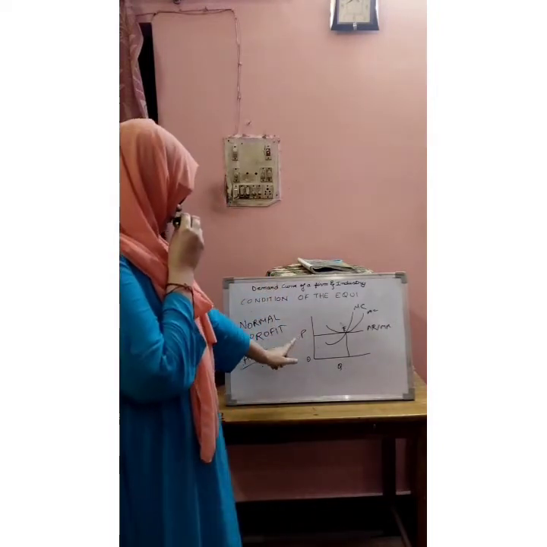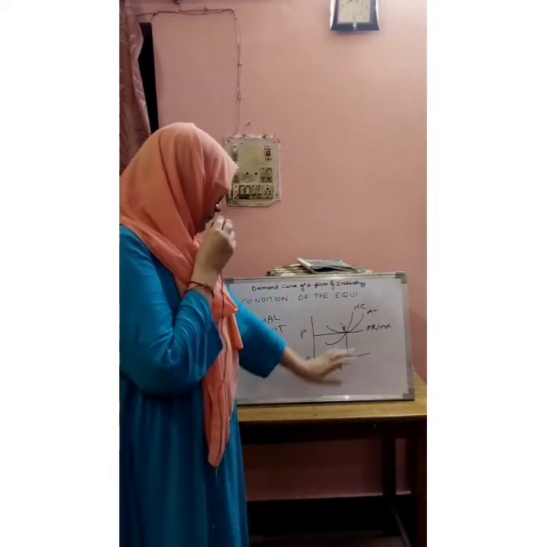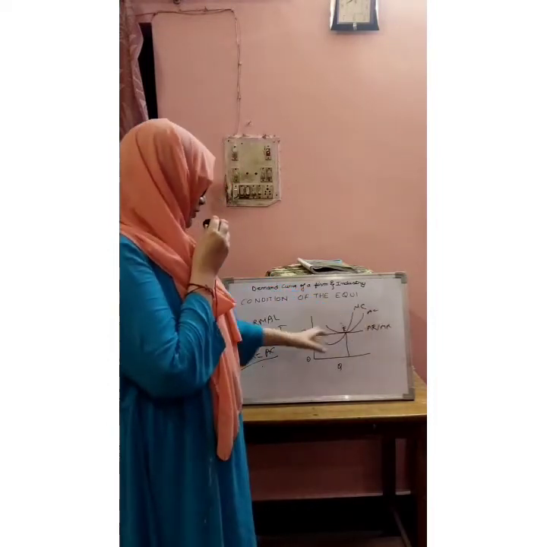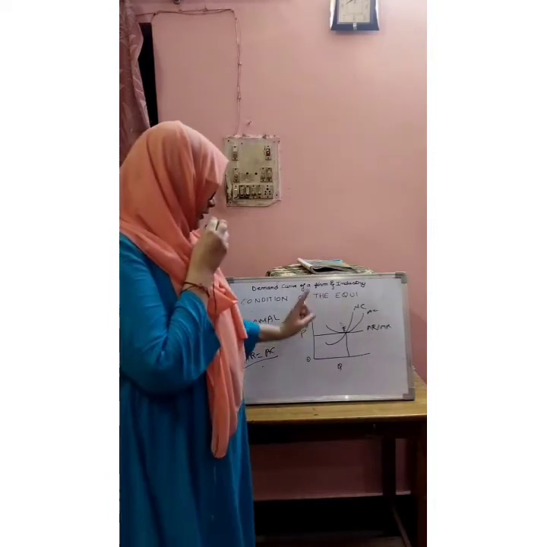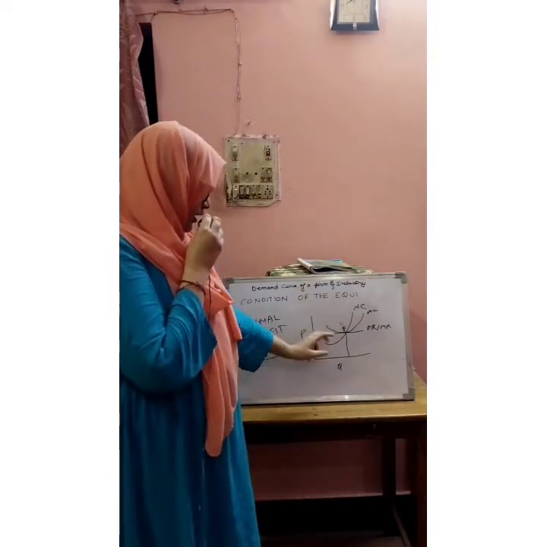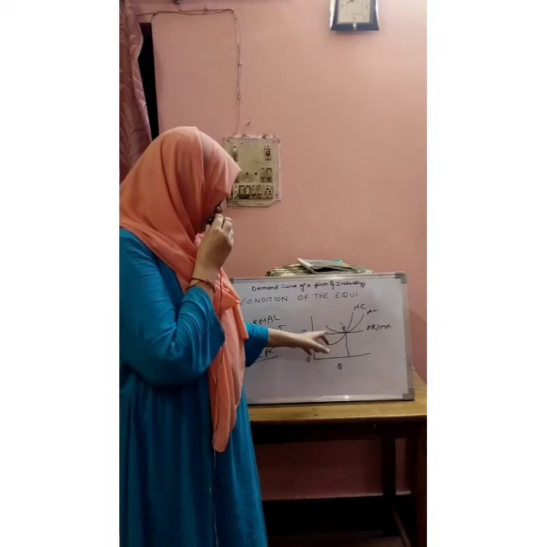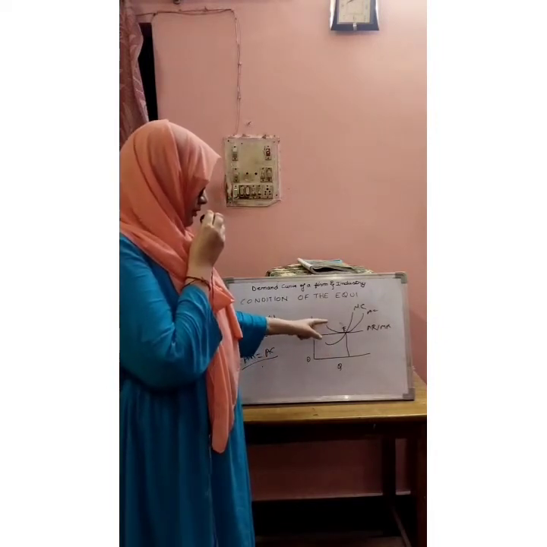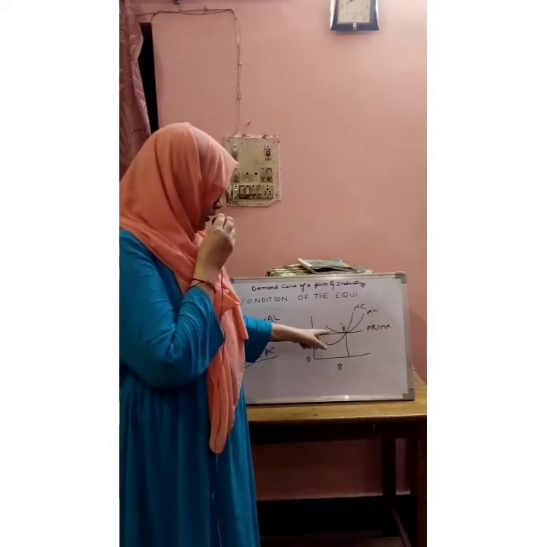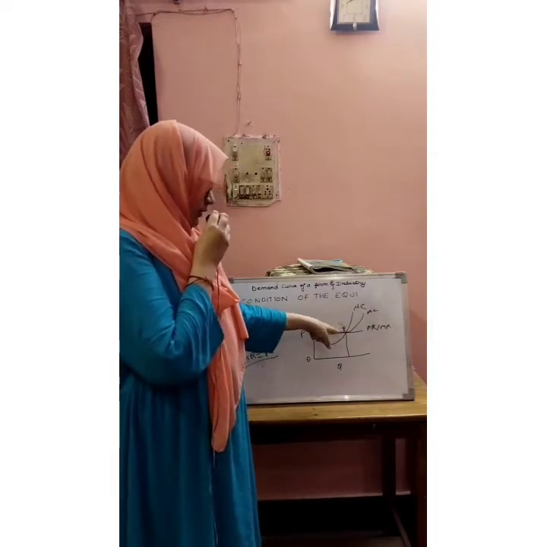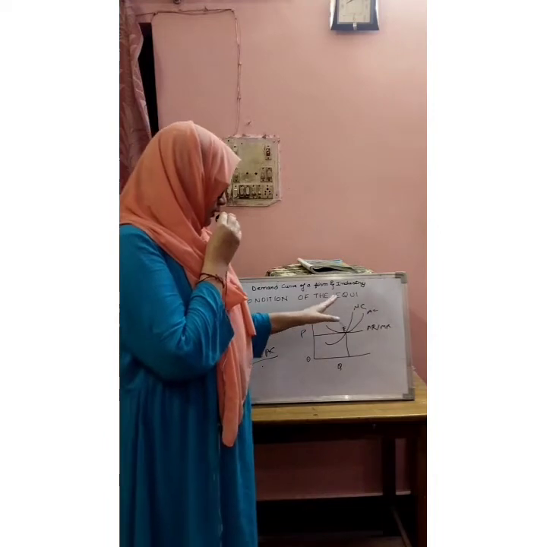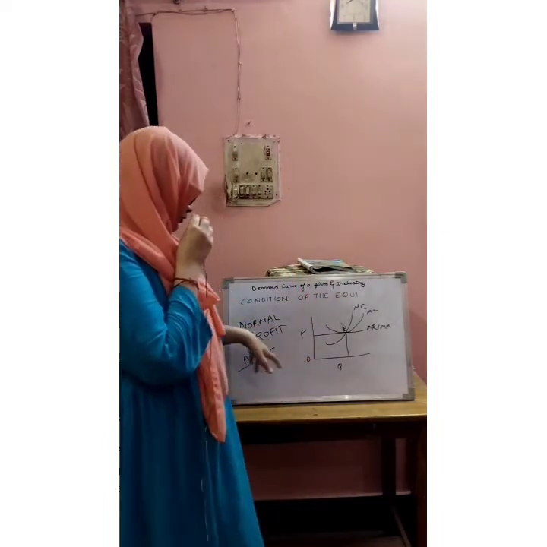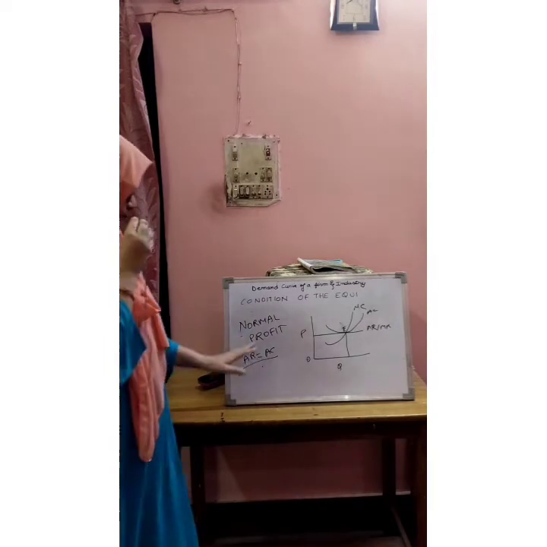As you can see, this is the OP price, OQ quantity, and average revenue and marginal revenue is equal to the price, and MC cuts MR from below, and here you can see the average cost is neither below average revenue nor above average revenue. It's just touching the line of average revenue. So here firms earn only normal profit in this case. So AR equals to AC.